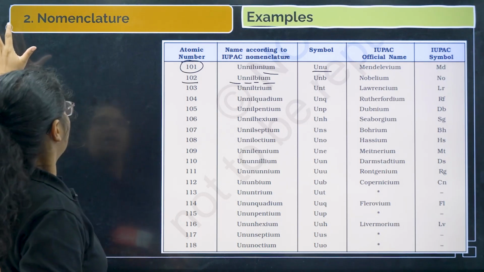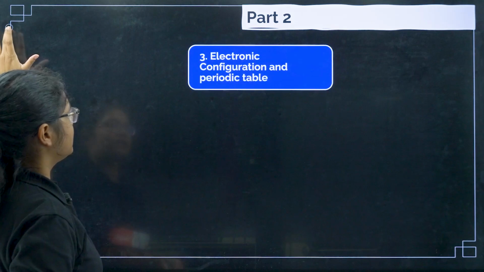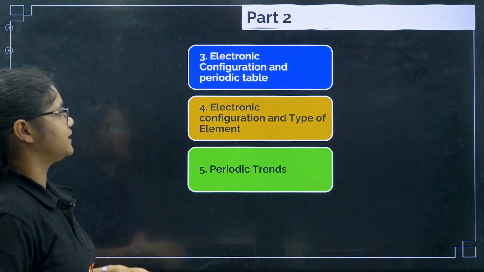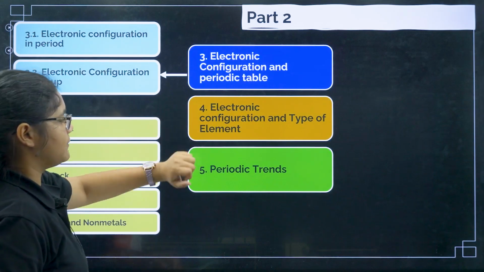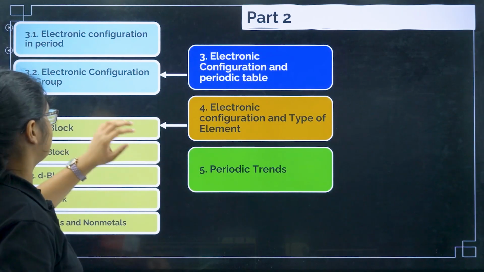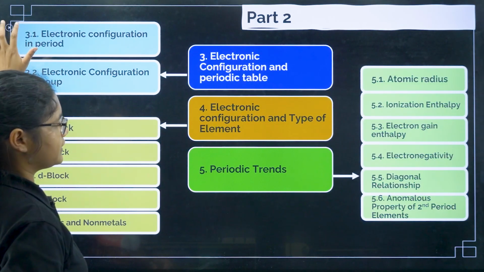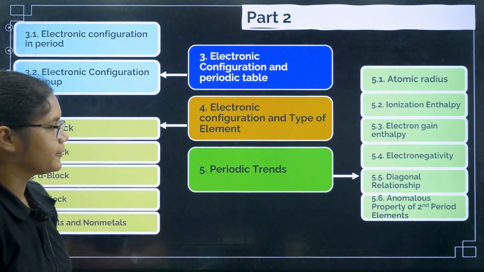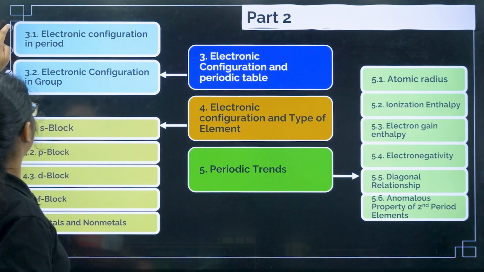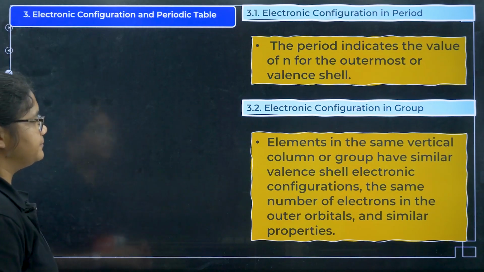Okay. Next we have the most important part, that is electronic configuration and periodic table, electronic configuration and type of elements, and I will discuss the periodic trends that you can see. There are almost 6 periodic trends about which we will be discussing. Okay, so first coming to electronic configuration and periodic table.